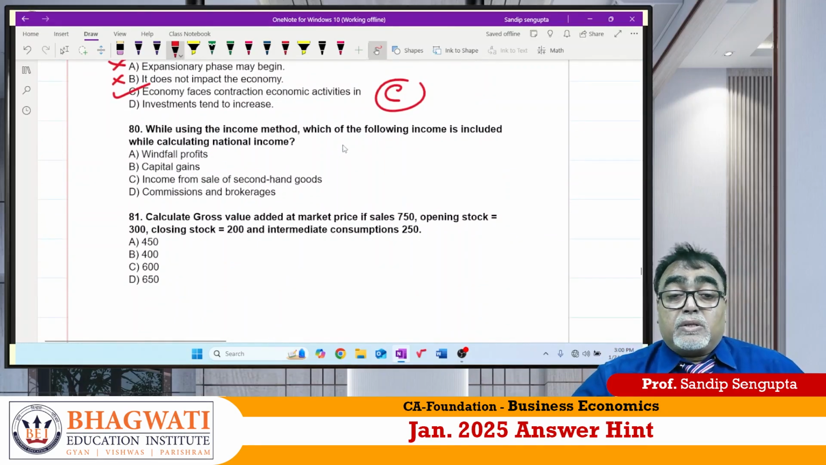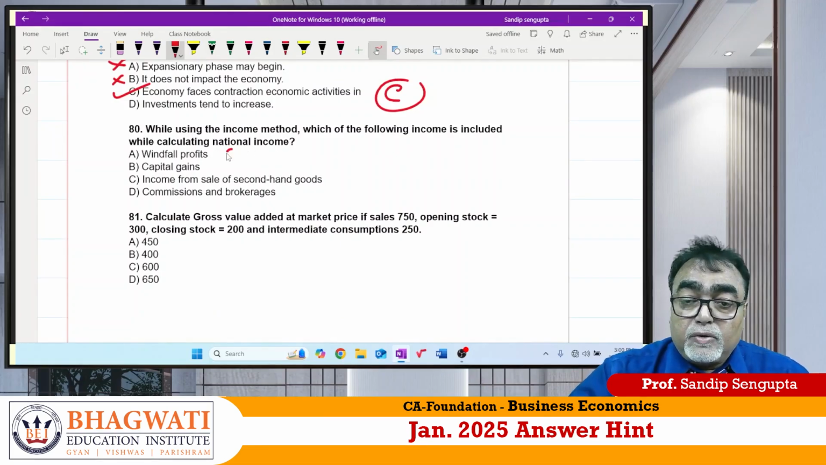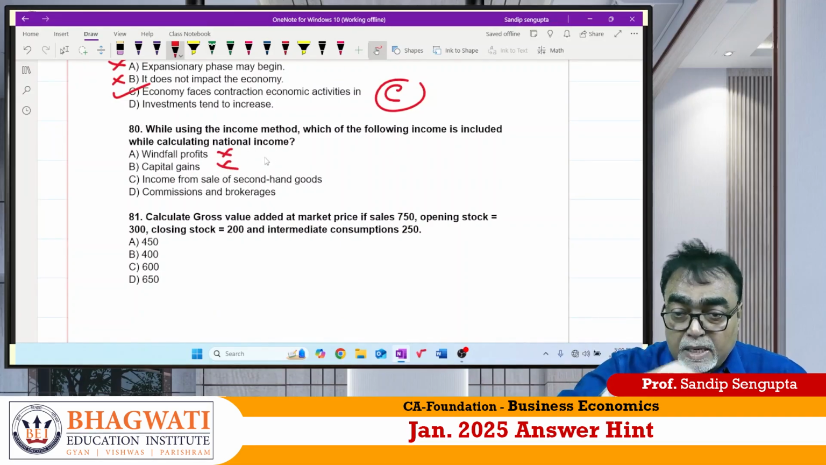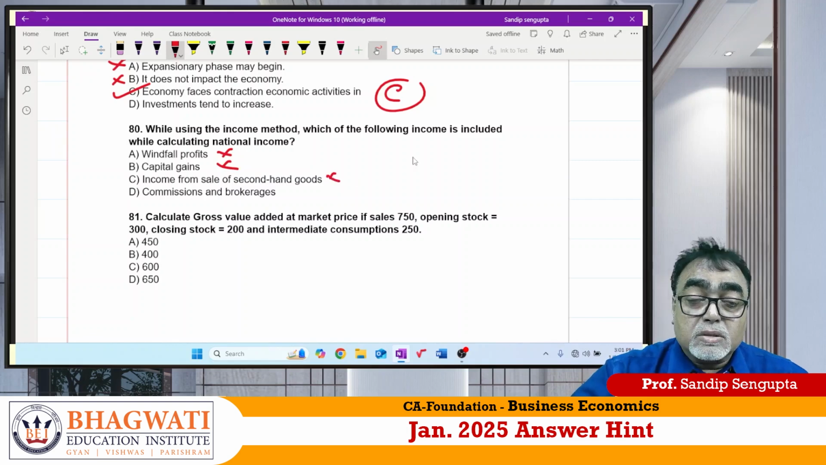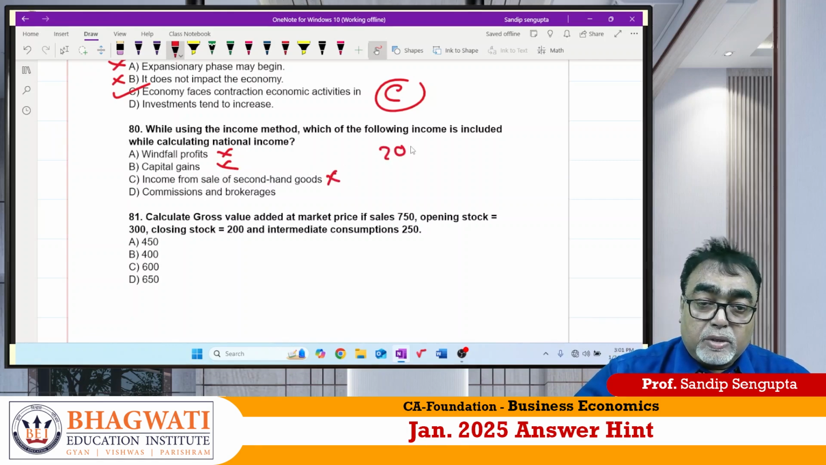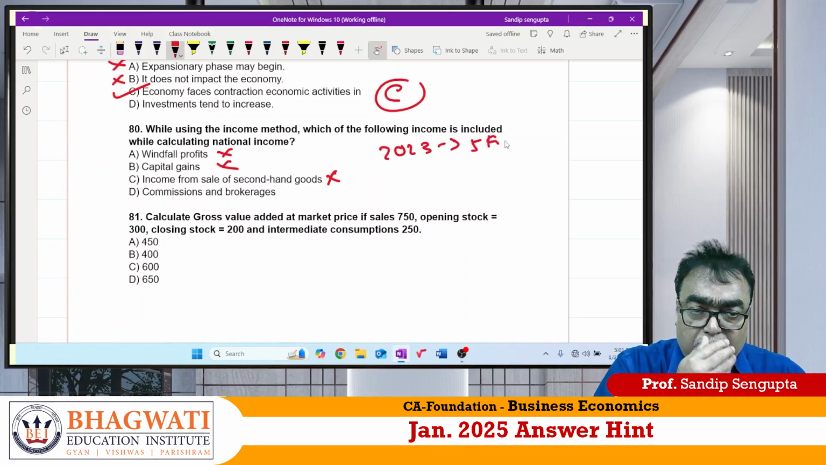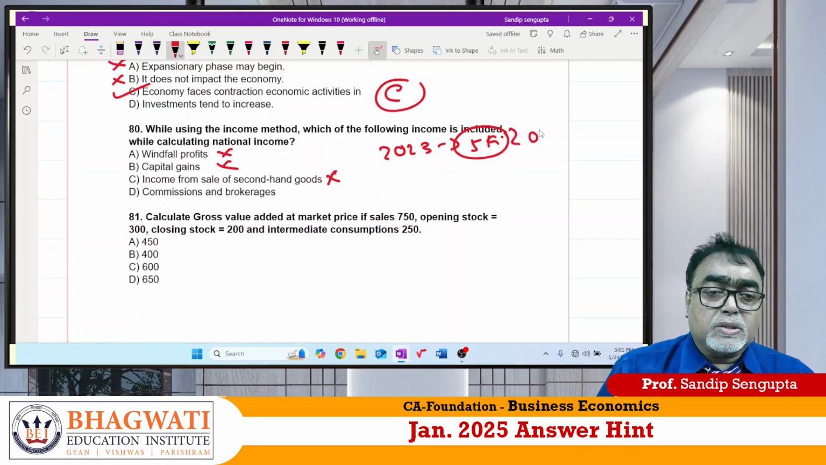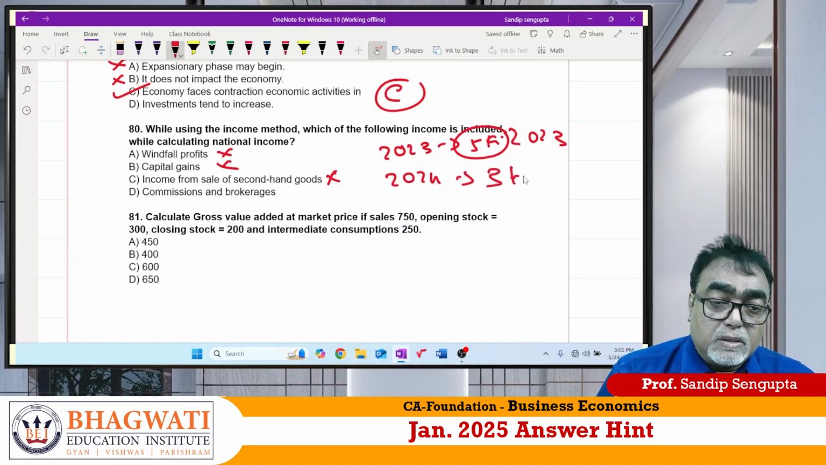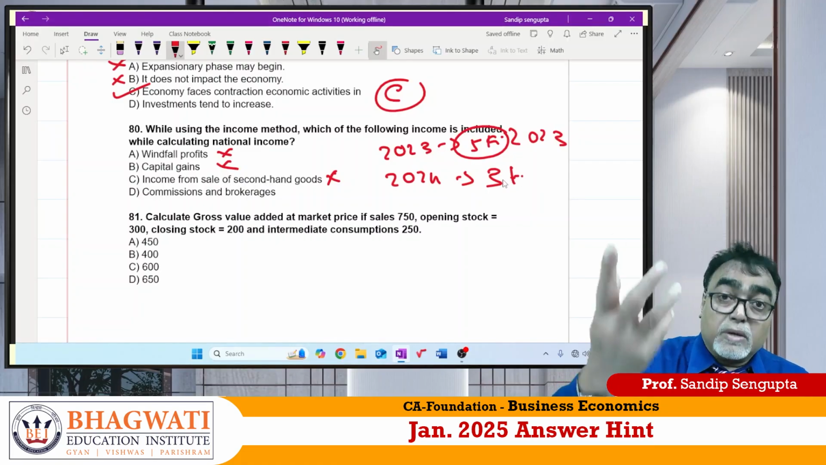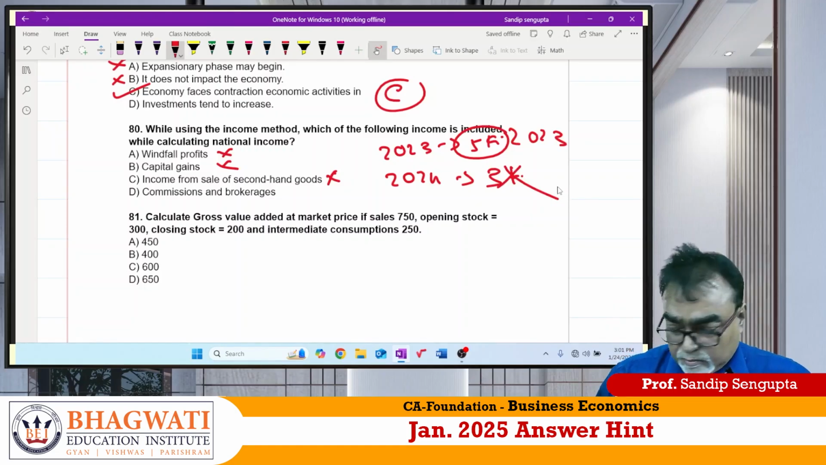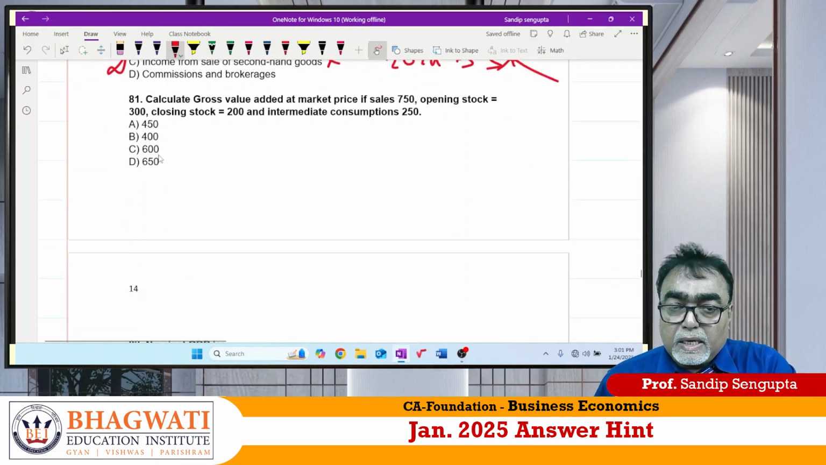While using income method, which of the following is included? Windfall gains, gambling, no. Capital gain, no. Second-hand goods, can it be? Suppose 2023, you purchase one car for 5 lakh rupees. In 2023, it is included. 2024, you sell this car for 3 lakhs. Will it be added? Double counted it is, should not be added, right? The answer should be only D. 81.